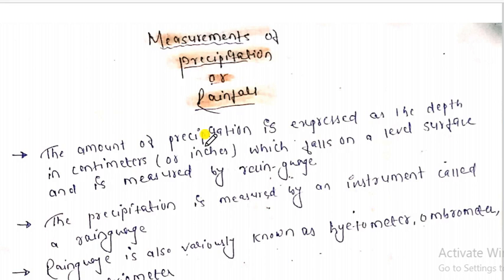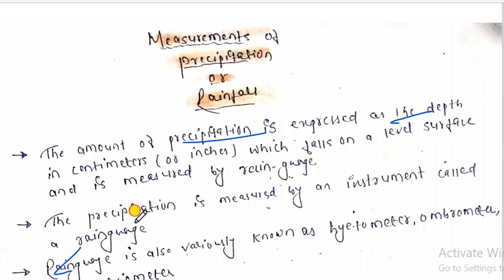The amount of precipitation is expressed in terms of depth. I have already told you that how much precipitation is taking place can be measured from the depth, right? It is 1 mm per hour, meaning 1 mm depth of water per square meter. So the amount of precipitation is expressed in the form of depth, either in centimeters, mm or inches, which falls on a level surface, and it is measured by a rain gauge. So precipitation is measured by an instrument which is nothing but the rain gauge.